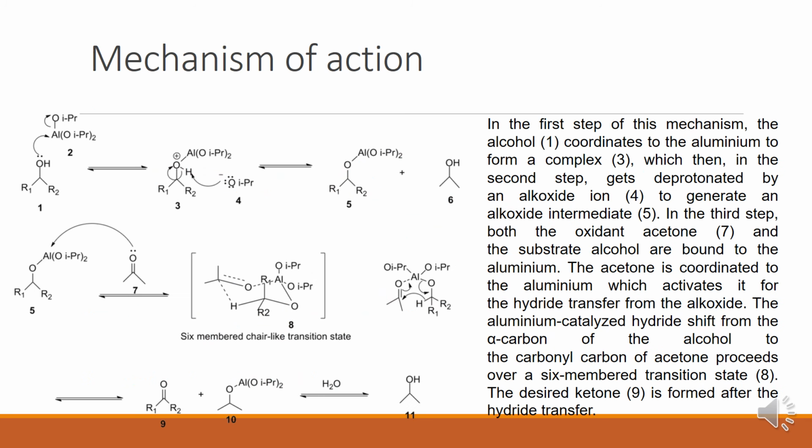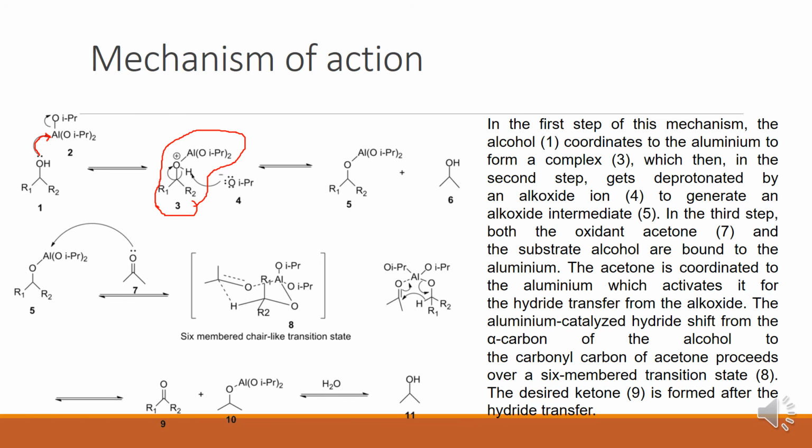So the mechanism of action is given clearly in this slide, a step by step oxidation of alcohol. In the first step, remember, the alcohol is coordinated to aluminum to form a complex. This type of complex formation takes place between these two reagents, alcohol with aluminum isopropoxide.